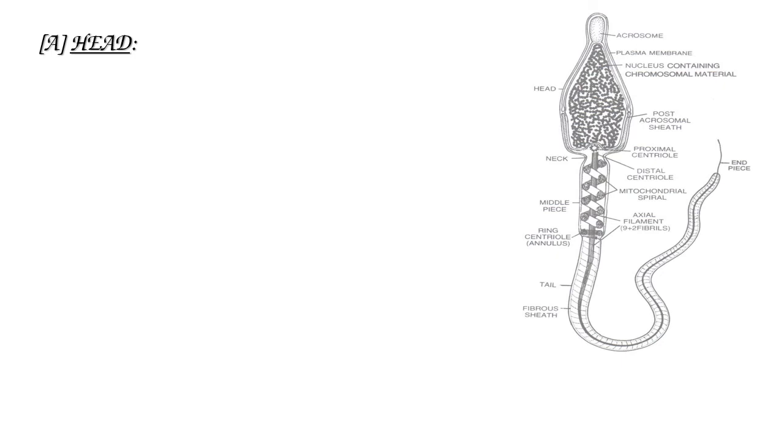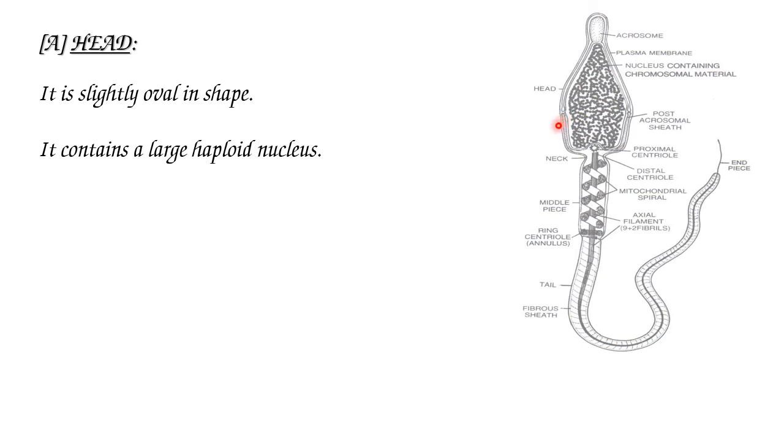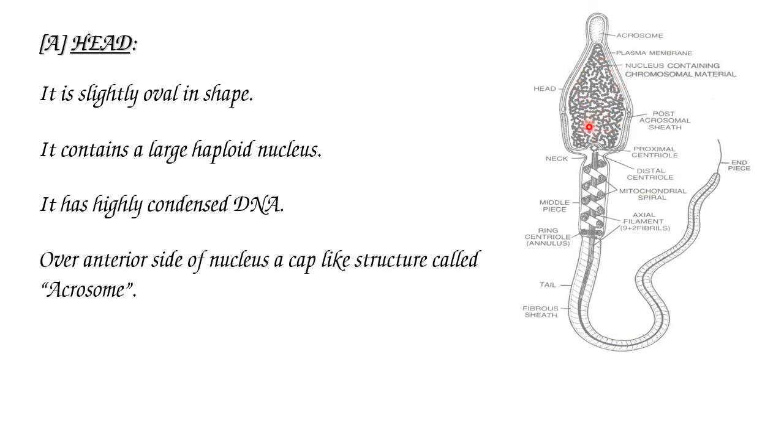Head of spermatozoa. Head is slightly oval in shape. Head contains a large haploid nucleus, and this haploid nucleus consists of highly condensed DNA. This is the anterior side, and the posterior side of this head consists of the neck, middle piece and tail piece.